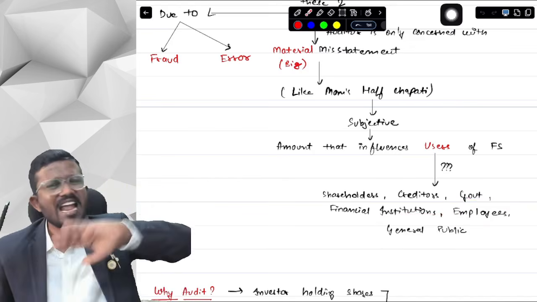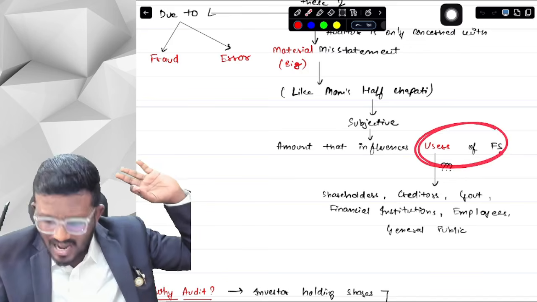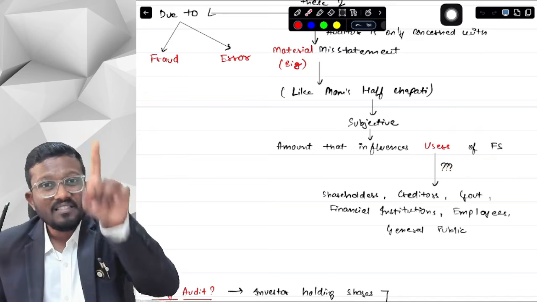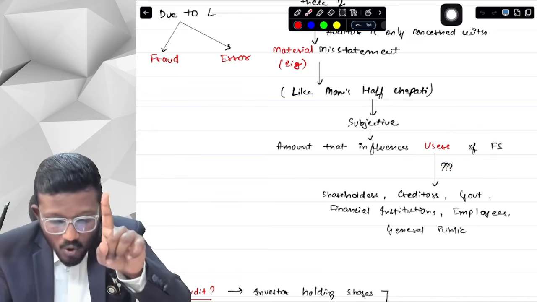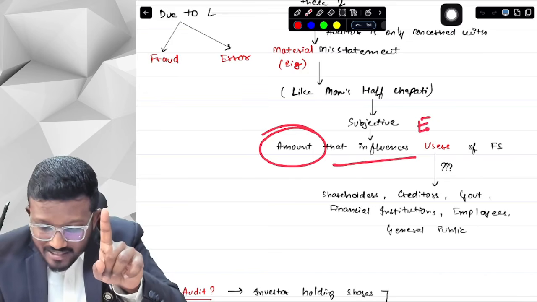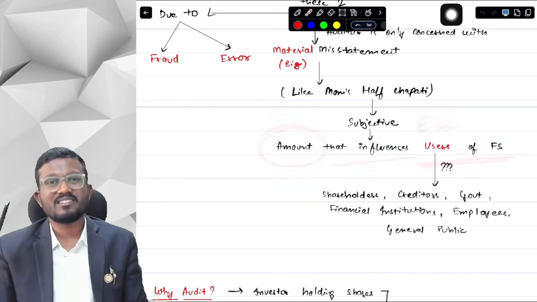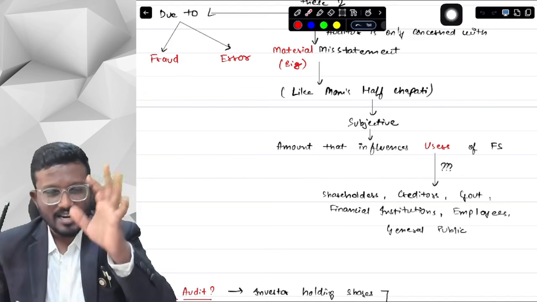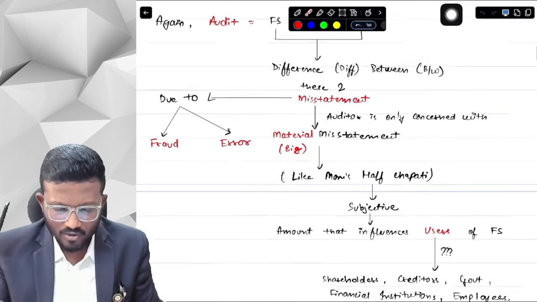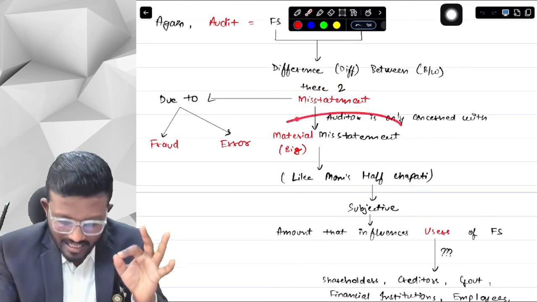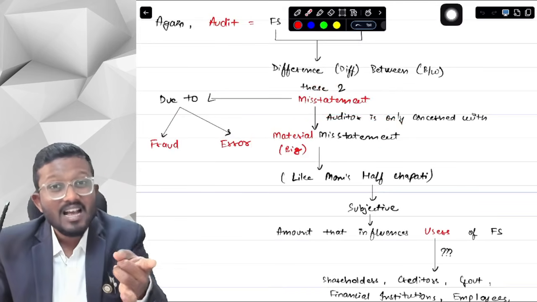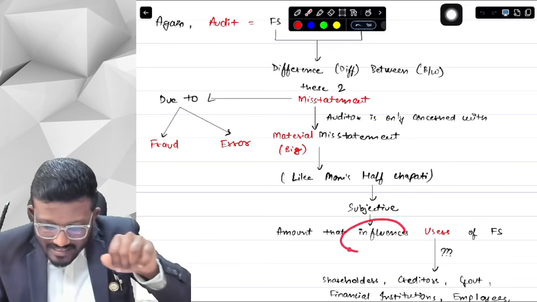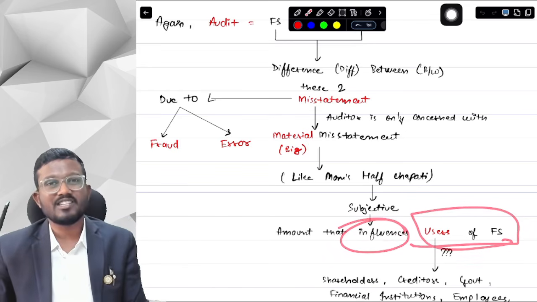So there are n number of users of the financial statements, and the misstatement is material if it can influence the economic decisions of the users of the financial statements. I know that may get out of your head. First of all, again, I am saying we do not care about the misstatement. We care only about the material misstatement. Which misstatement is material is based on whether it influences the decisions of the users of financial statements.